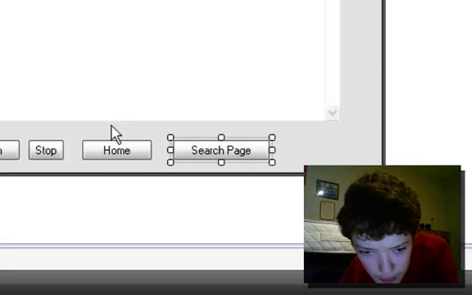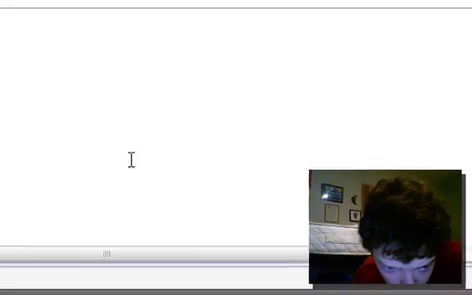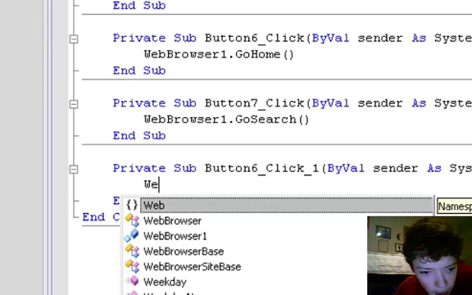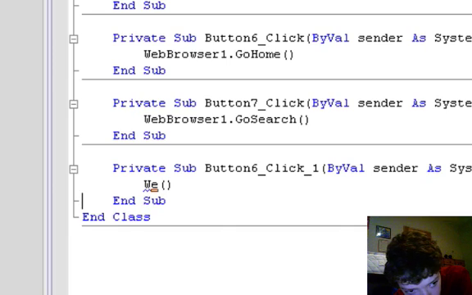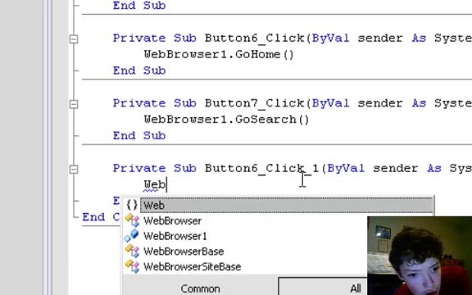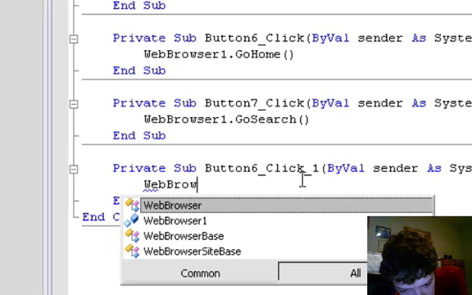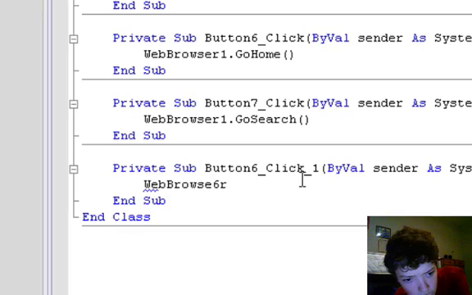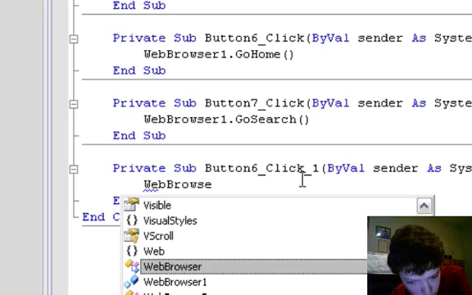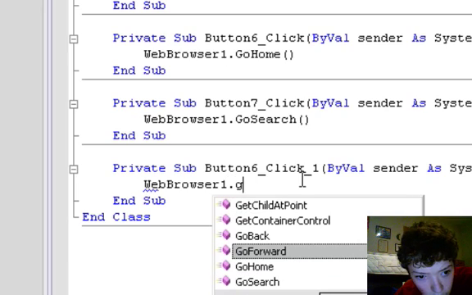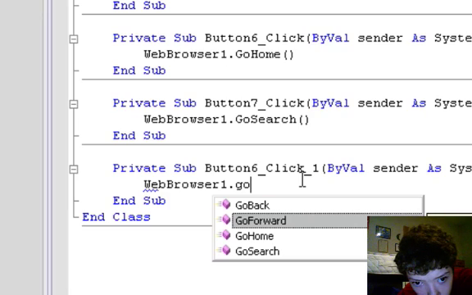So we're just gonna click the home button, and we're gonna enter web browser 1 dot go home.